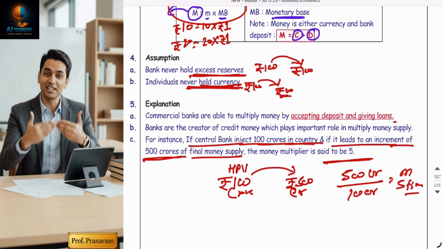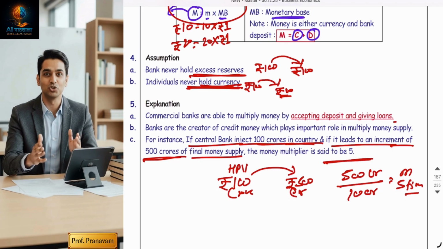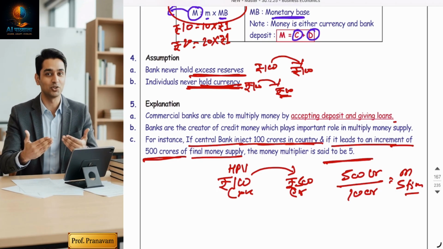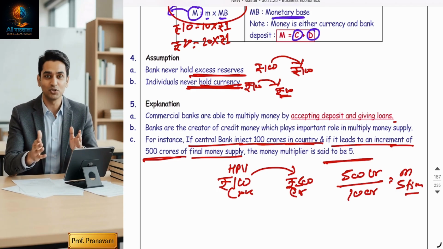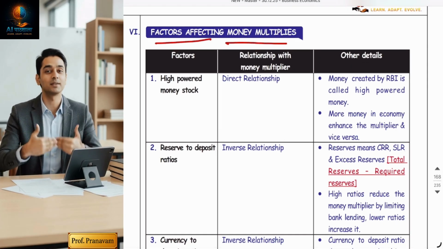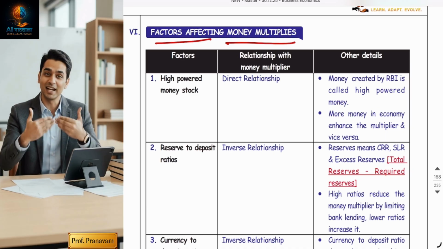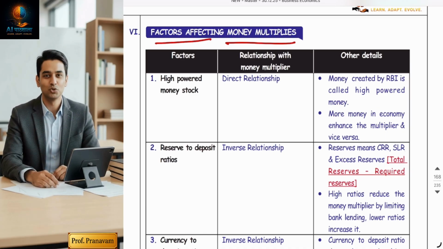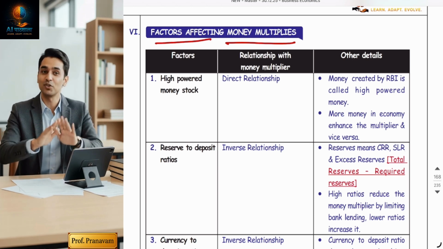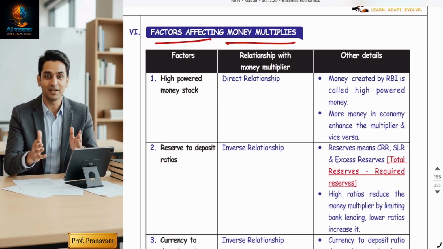So I can say that, friends, money creation is not the same as wealth creation. Money is created by commercial banks. So the last topic now: factors affecting money multiplier. What are the factors due to which the money multiplier is getting affected? Sometimes the money multiplier increases, which increases money supply. Sometimes the money multiplier reduces, which decreases money supply.